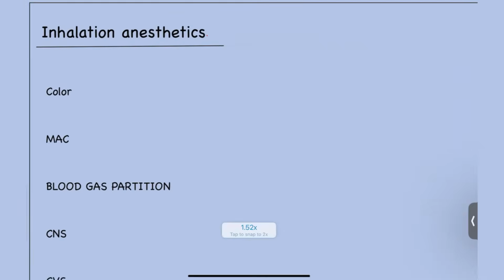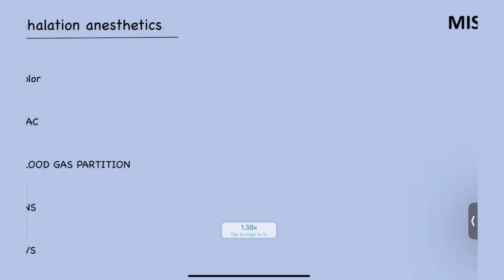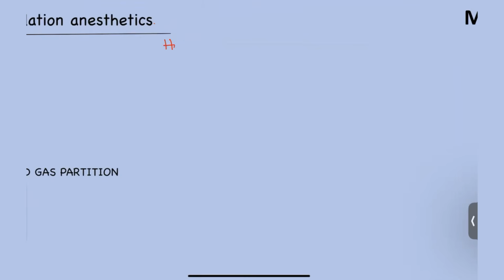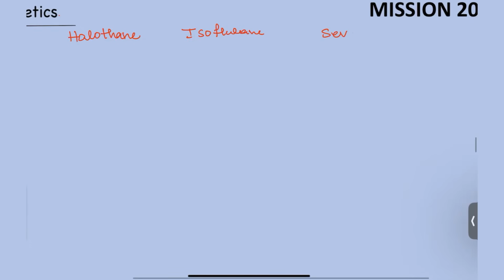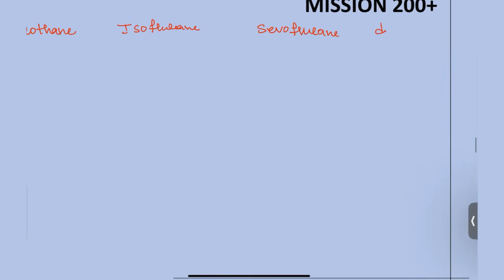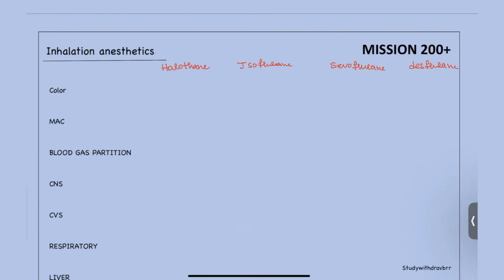So let's continue with the inhalation anesthetics, and the first classification will be halothane, isoflurane, sevoflurane, and we also have desflurane. Okay, so colors accordingly: halothane will be in the red color and the isoflurane in the purple, sevoflurane yellow, desflurane in the blue color.